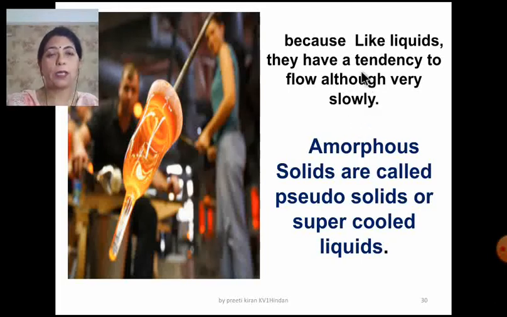The amorphous solids have a tendency to flow just like liquids, but they flow very slowly. So amorphous solids are called the pseudosolids or the supercooled liquids. We also give you this question: why are amorphous solids called the pseudosolids or the supercooled liquids? So the answer is here.